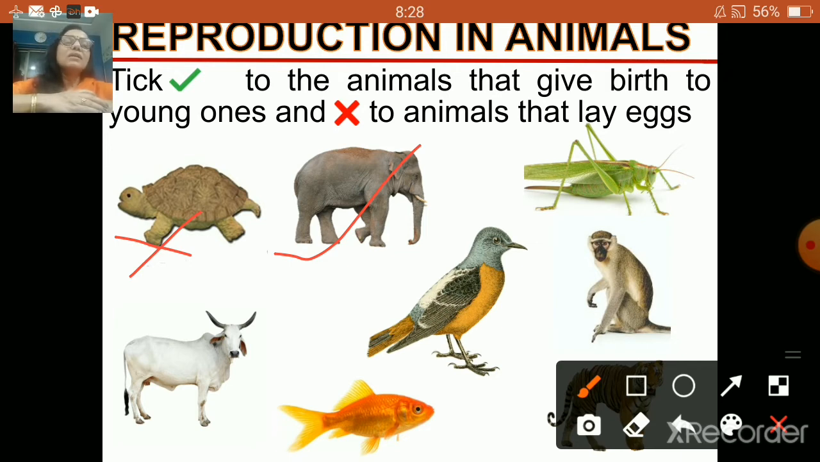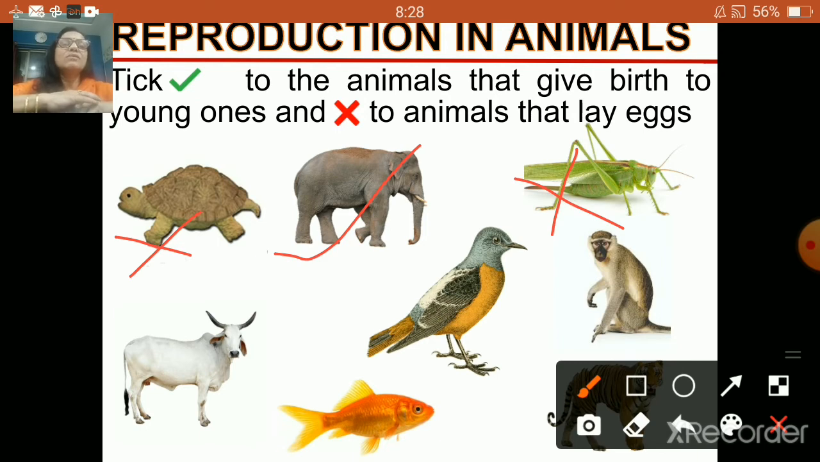Another is a picture of grasshopper, you can say. So grasshopper, you know children, grasshopper is an insect. And insects reproduce by laying eggs. Insects means butterfly, cockroach, grasshopper, they all reproduce by laying eggs. Right, so I'll put cross on it.